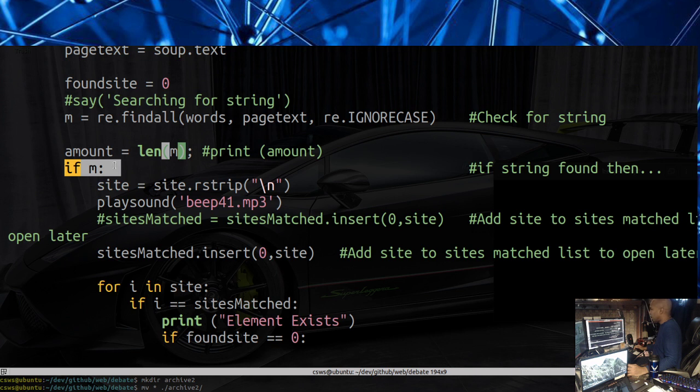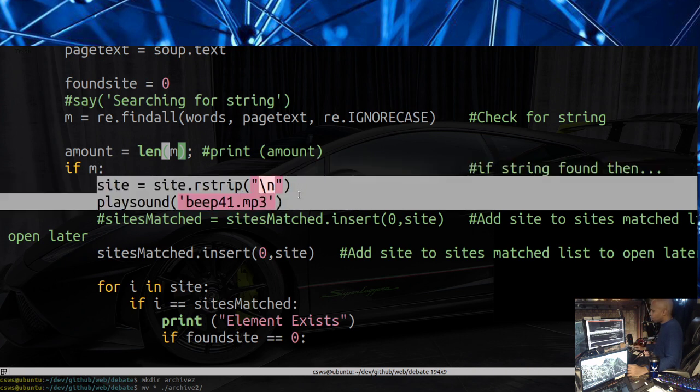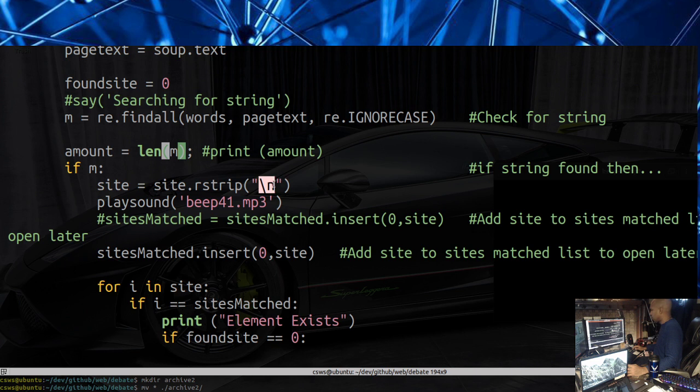Now, if we have a length here, and I think that this may be a little bit of a bug here, but I do an if M. We do an R strip to remove the end of line character from the URLs. That's just a display thing, so we can have multiple things on the same line, because somewhere along the line there's an end of line that gets introduced. I'm not sure where that comes from, but I needed to remove it, so I remove it here.